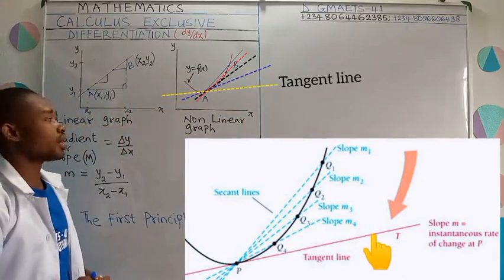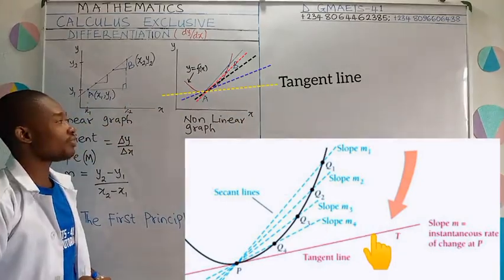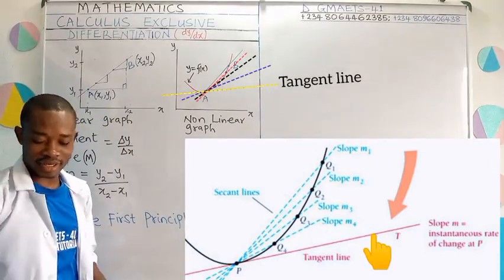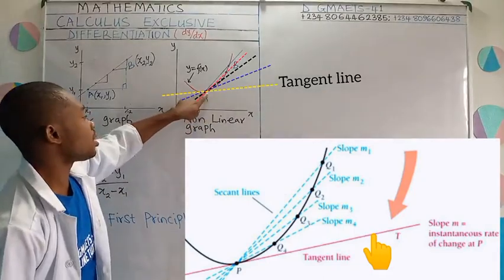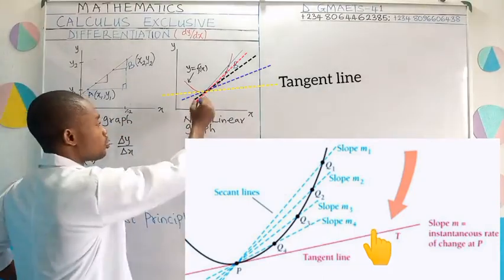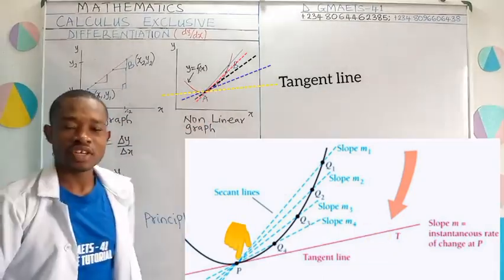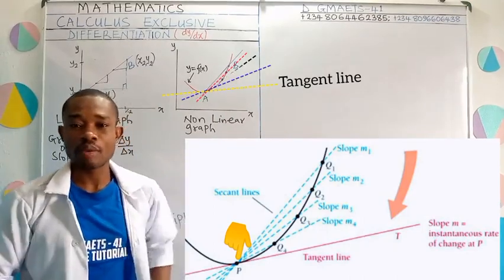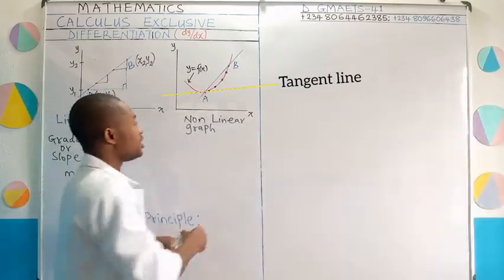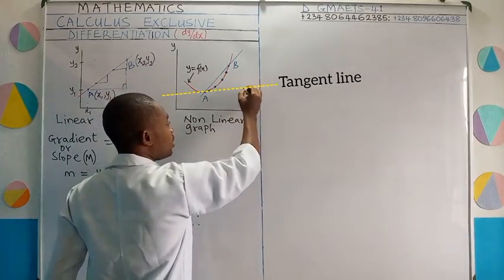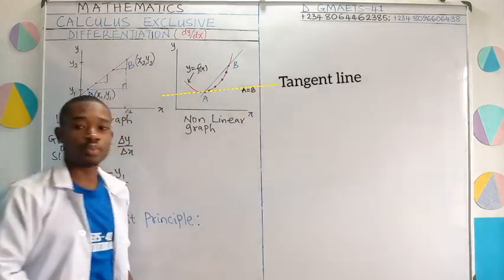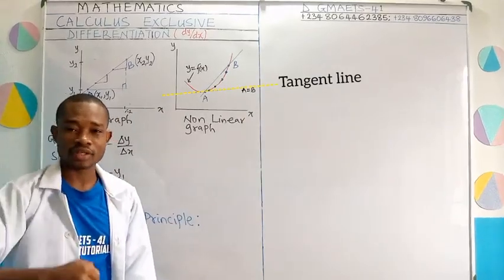This is how the line is going to look. If you look at this, it shows clearly that this straight line touched this curve at just one point, which is point A. This happens if B gets to what? Point A. So I'm going to indicate it at this point for this line. A is equal to what? B. That's to say point A is equal to point B. They are at the same point.